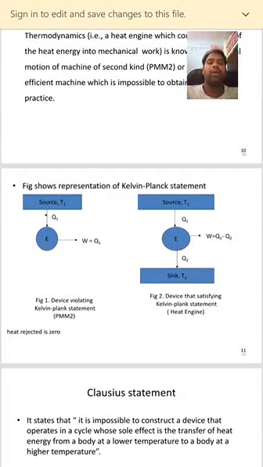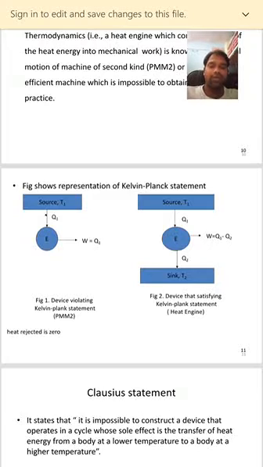So what does it mean? From the higher temperature, heat enters into the engine, some work is done, and the remaining heat is rejected to the sink. The work done is equal to the heat entering the engine minus the heat rejected, Q2. So Q1 minus Q2 is equal to W. A device satisfying the Kelvin Planck statement is known as a heat engine.